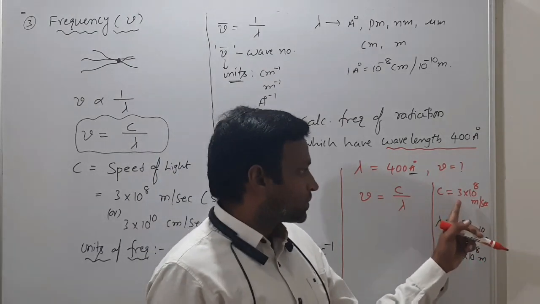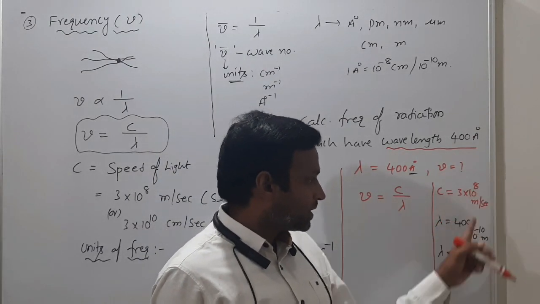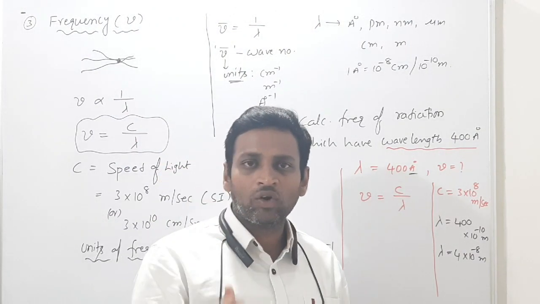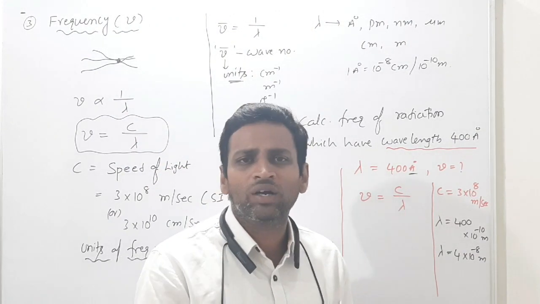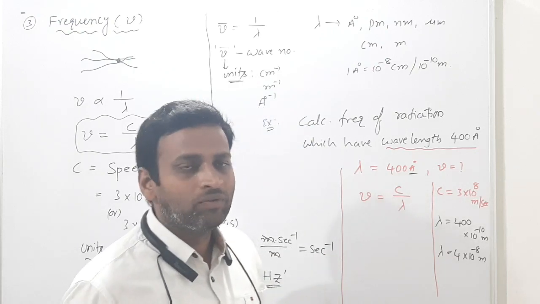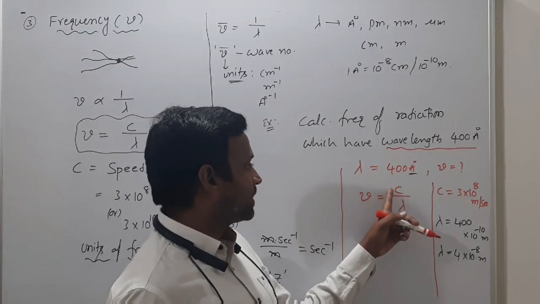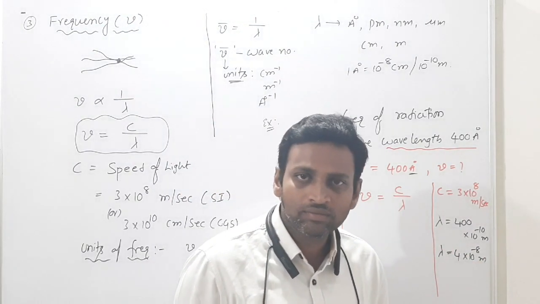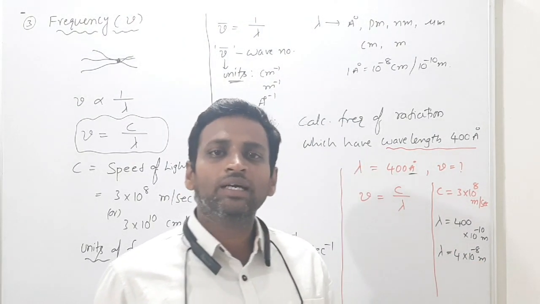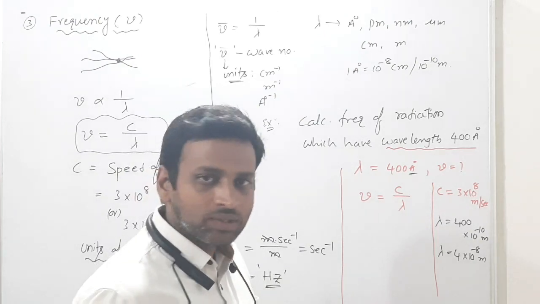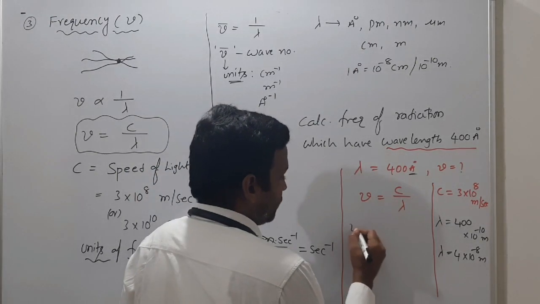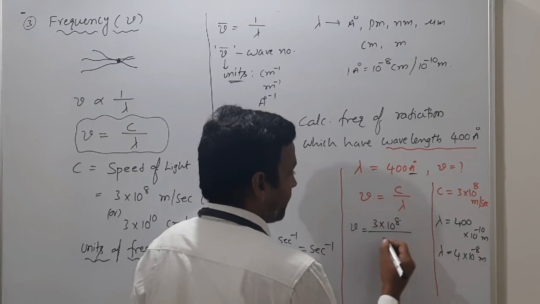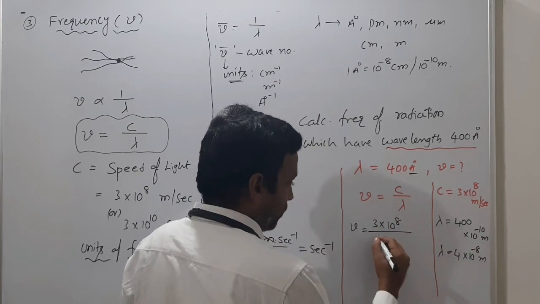Correct? So speed of light is 3 into 10 power 8, in meters. I take it in that way only. So numerator and denominator always take in meters, then no confusion. Sometimes people will take this c in centimeter and convert lambda in meters. They won't get the answer. Unfortunately that option will also be provided in the options. So be careful.